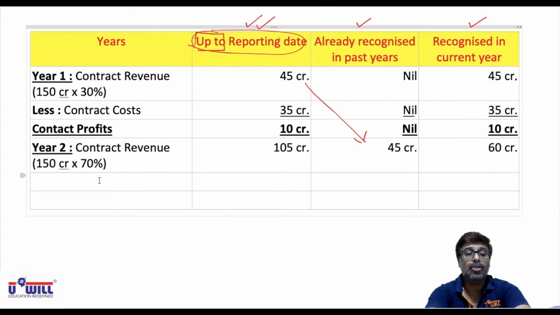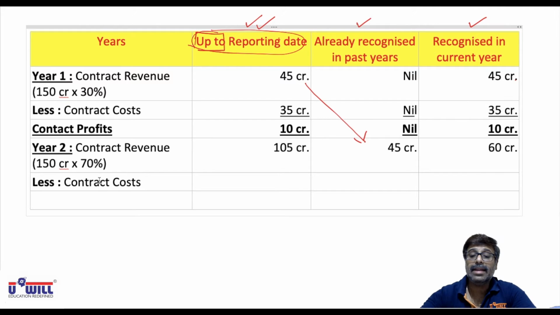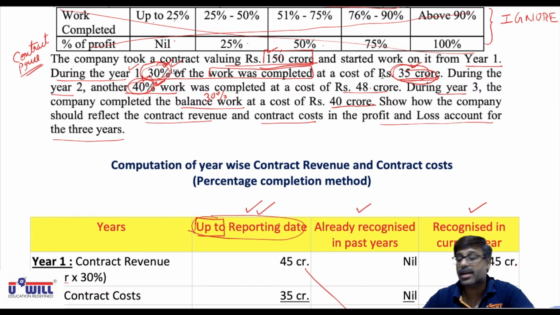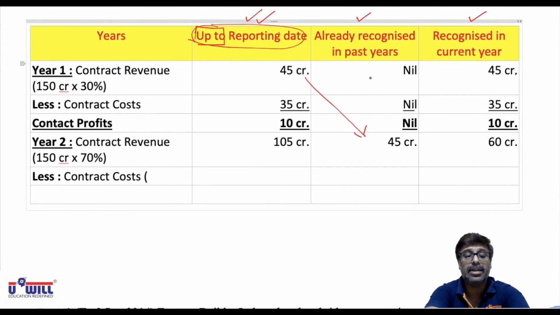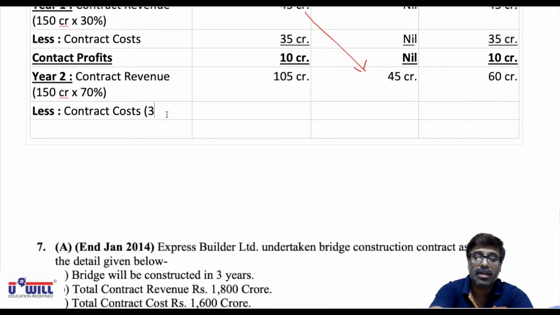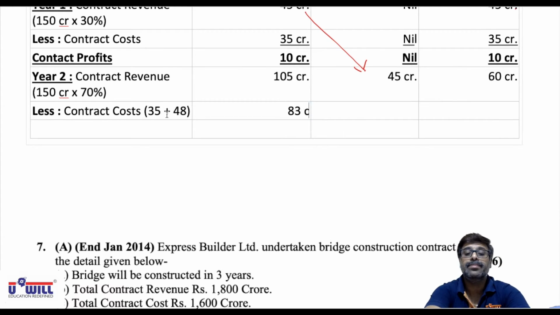Now from that you will subtract contract cost. Now what are the contract costs that you will subtract? In the last year the cost was 35 crore. In the current year 48 crore of cost is incurred. So up to year 2, what is the total cost incurred? 35 plus 48 crores, you can say total cost incurred is 83 crores. Up till past year, what was the cost incurred?